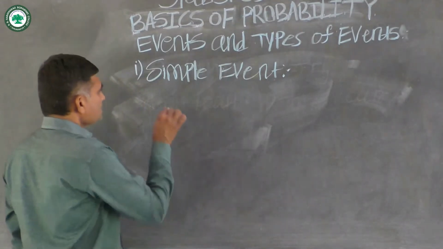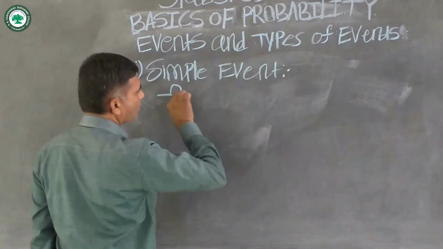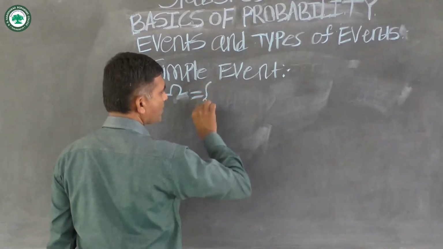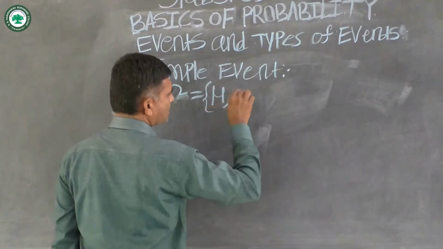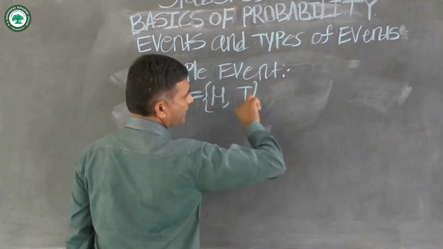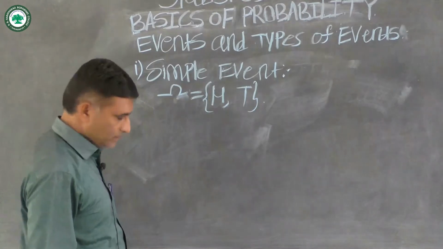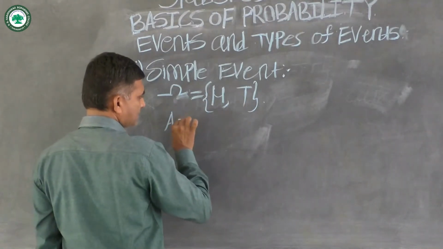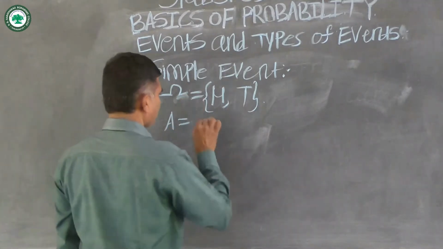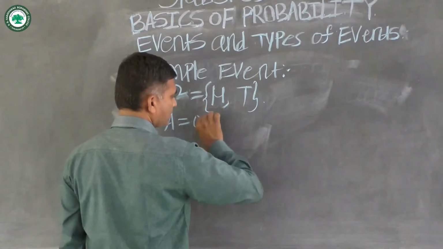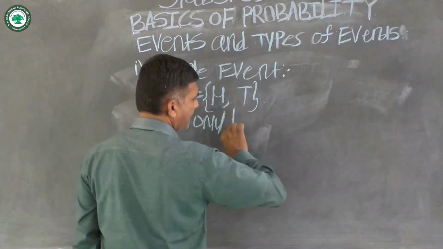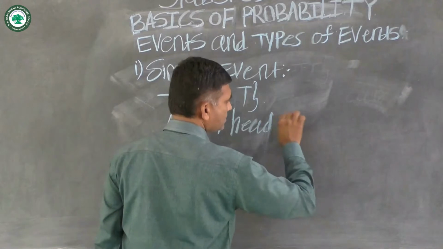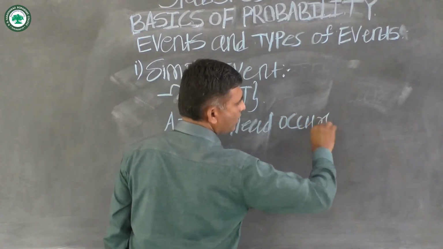For example, suppose omega is equal to {H, T}. This is the sample space. On this sample space, event A is: only head occurs.